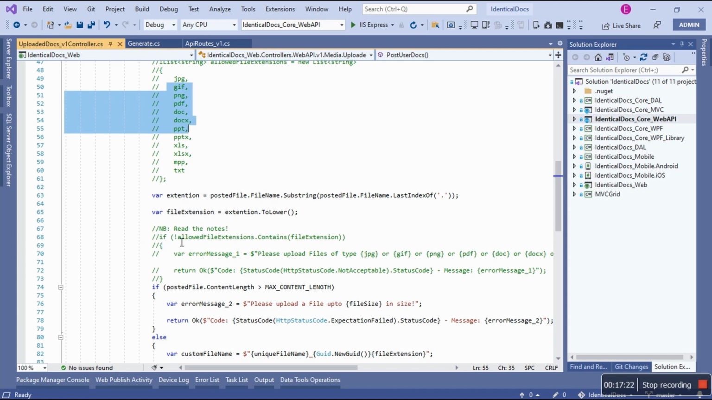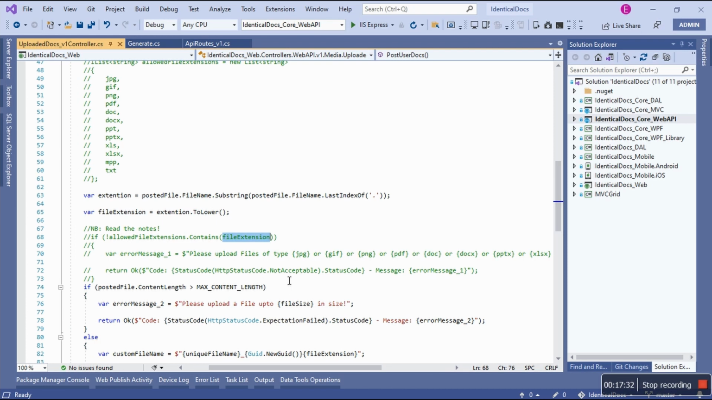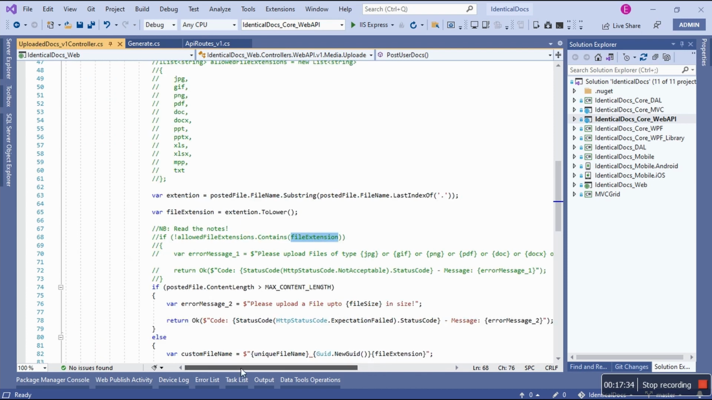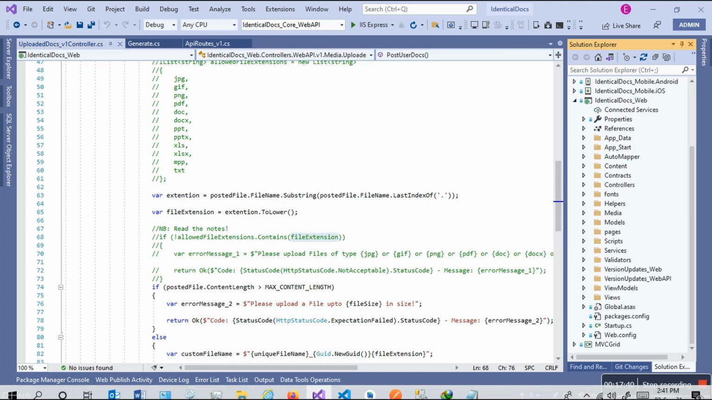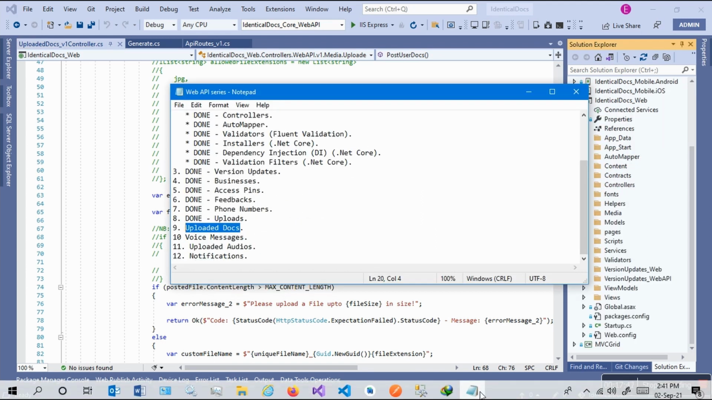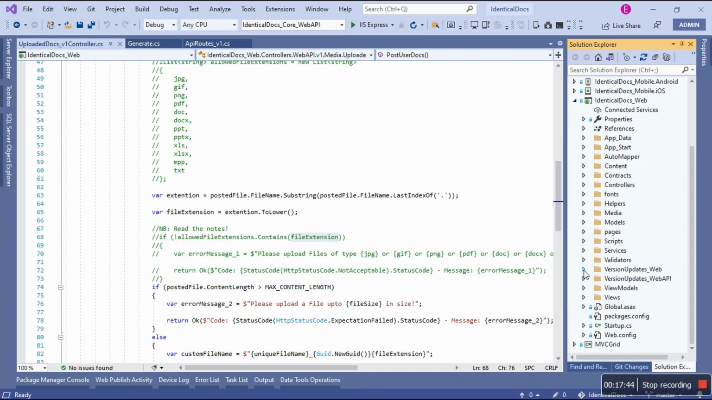And then here, if not allowed file extension that contains the file extension, we're going to return, please upload file of type blah blah blah, or any of them, right? And I was going to return not acceptable. And then here I see read the notes. So it says I should read the notes. So let's go to, again, okay, let's go to Web API. I don't know, read the notes.